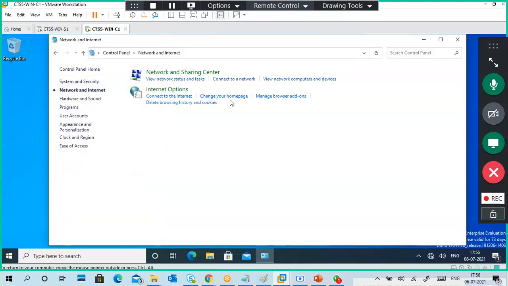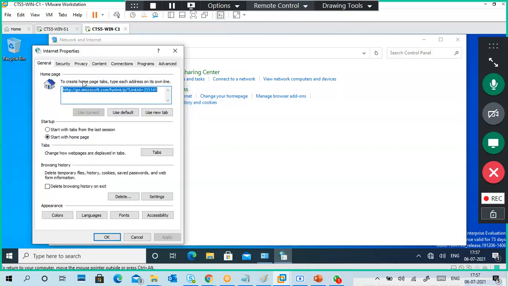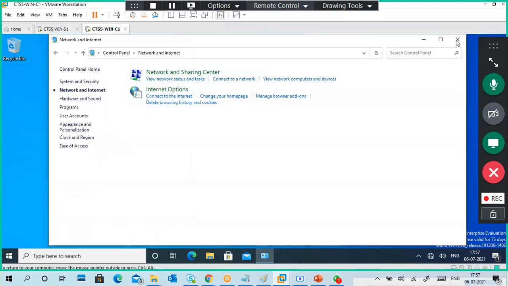What I'm going to do is, when I click on change your home page, it directly throws a message: access denied. Next, when I click on internet options, it won't show the general tab either. So I can't change my home page from the general tab, and this option also doesn't lead to the home page option. The entire general tab will be disabled.